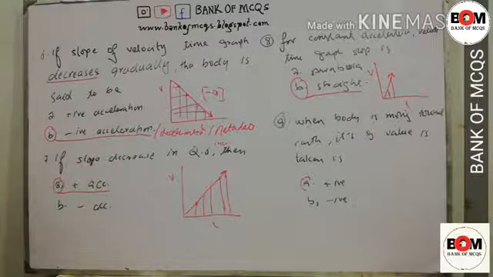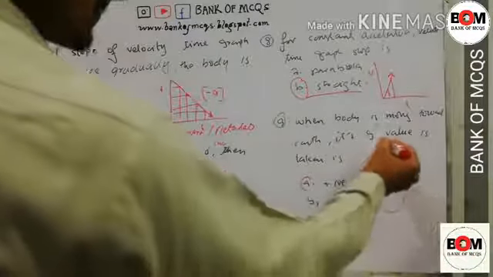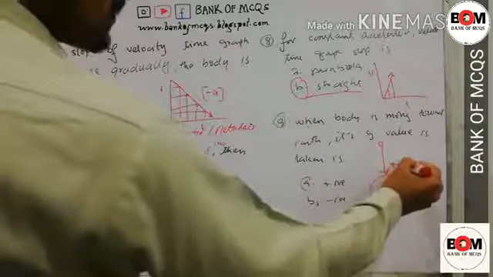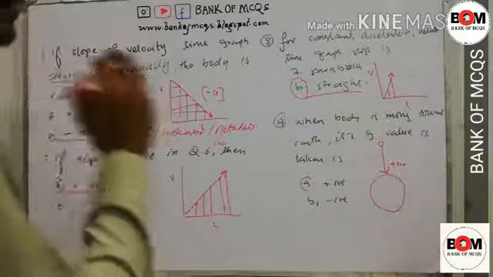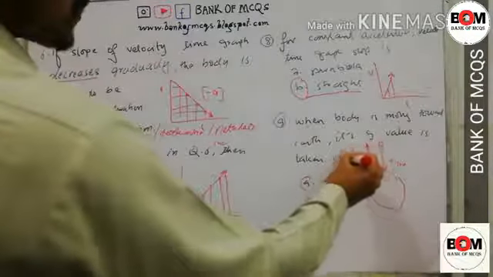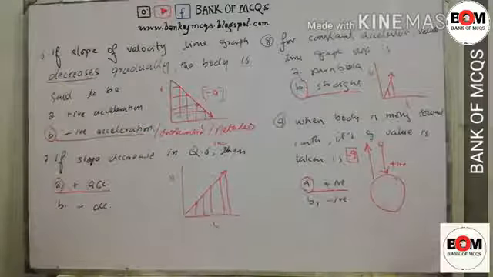So if a body is moving towards earth, this is earth and this object is moving towards earth, so this quantity will be considered as positive, g will be considered as positive. And if the body is moving upward, then for that body g will be considered as negative. So in this case, as it is towards earth, it is positive.